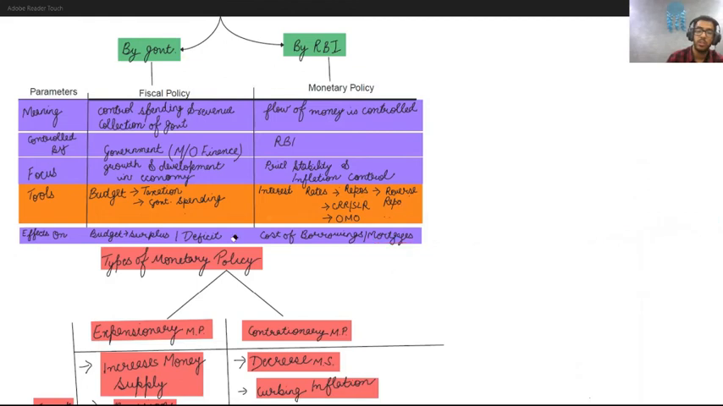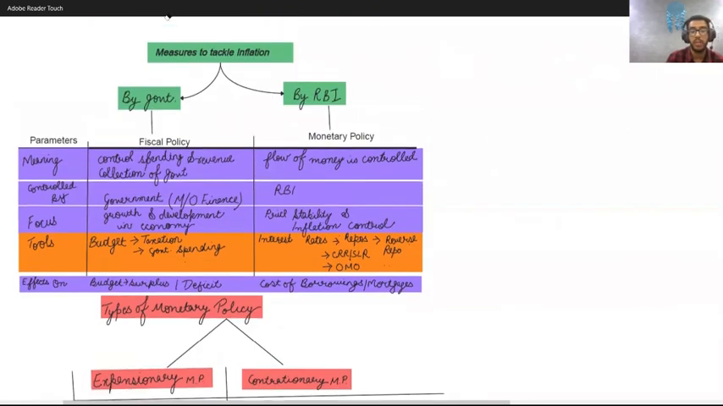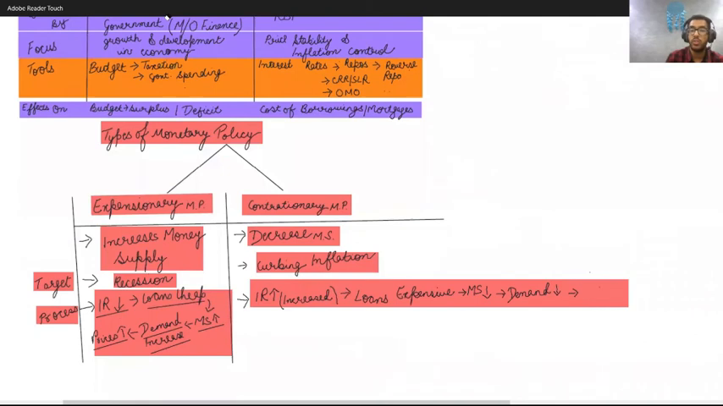So these are the 2 types of policy available at the disposal of RBI and government to tackle inflation. Last but not the least for today's topic, that are types of monetary policy. So there are 2 types of monetary policy to be precise.